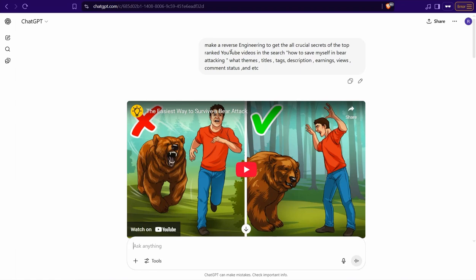Like this one, for example, make a reverse engineering to get all the crucial secrets of the top ranked YouTube videos in the search, how to survive or how to save myself in a bear attack, what themes, titles, tags, descriptions, earnings, views, comment status, and so on.